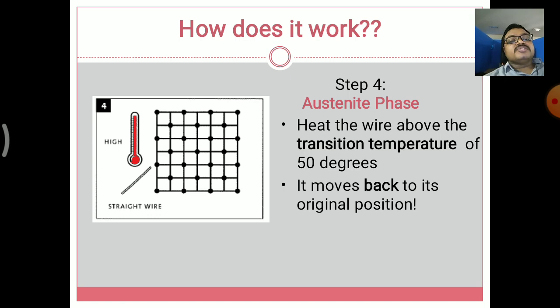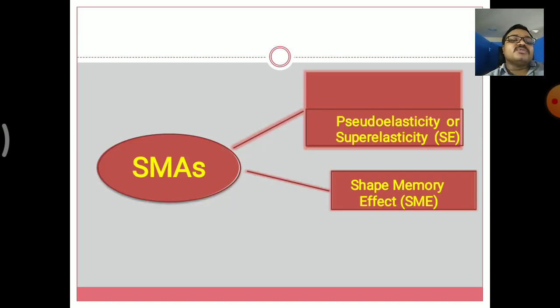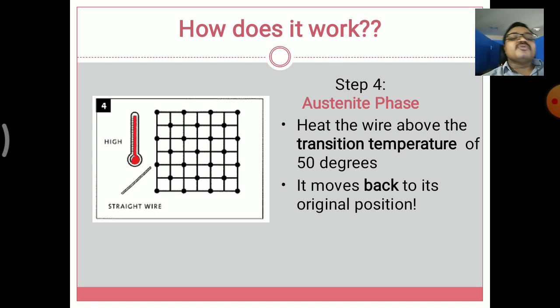And the last step is the austenite phase. Then we again heat the wire above the transition temperature of 50 degrees, and it moves back to its original shape. So when we raise the temperature from the martensite to the austenite range, we can develop the transformation here. By developing this transformation, the structure returns to the original shape. So these are the different steps here.